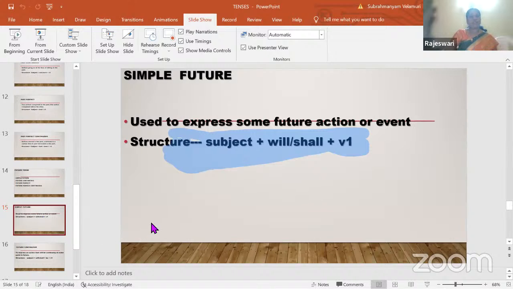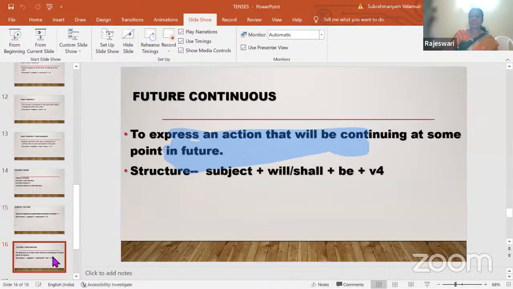Generally with tenses, we don't go in a stretch. It takes a lot of time with many examples and exercises for each part: simple present tense ones, past tense ones, and future tense ones. But as we have very little time, I'm going quick. Hope I'm clear. So the next one is future continuous.